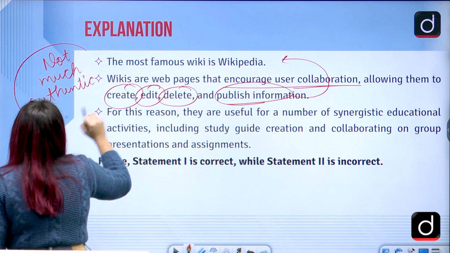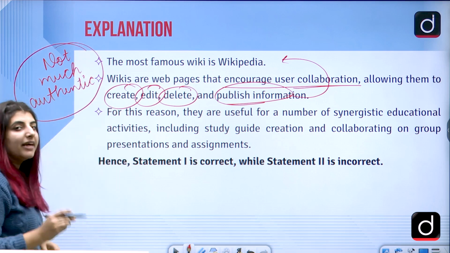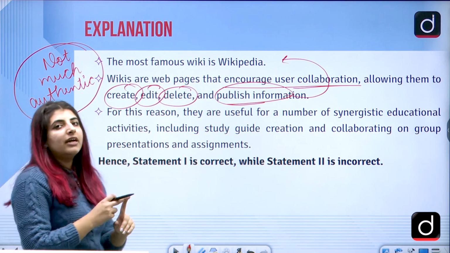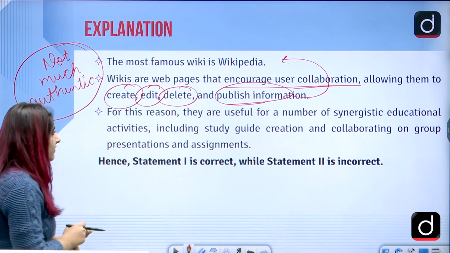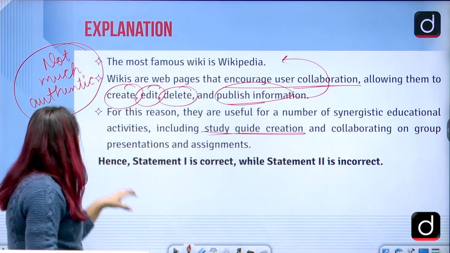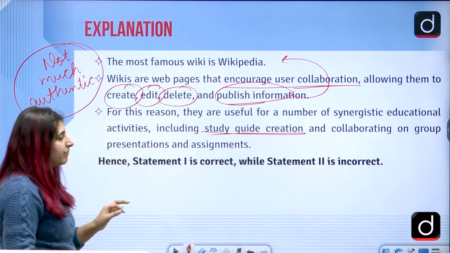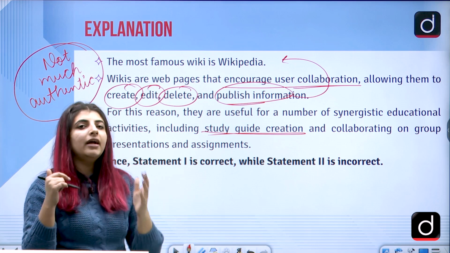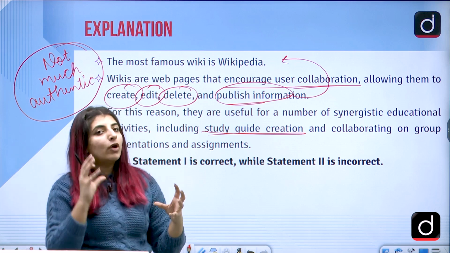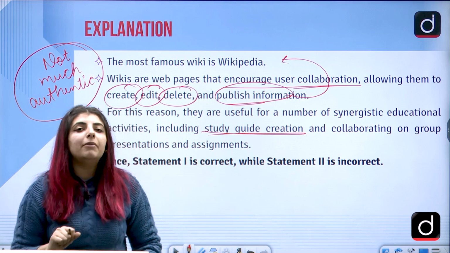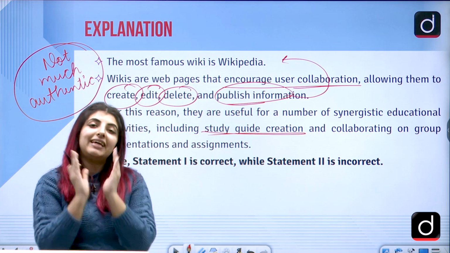Correct? Which means that the data whichsoever is there on Wikipedia cannot be trusted entirely. For this reason, they are useful for a number of synergistic education activities, including study guide creation and collaborating on a group presentation or assignments. Hence, statement 1 is correct, which meant blended learning. Learning is there for the traditional and online part. And statement 2, which said that Wiki is not a collaborative tool, is incorrect because it is a collaborative tool.